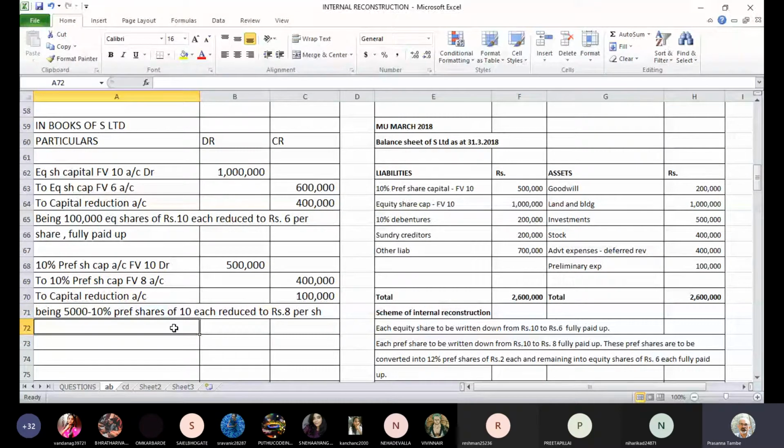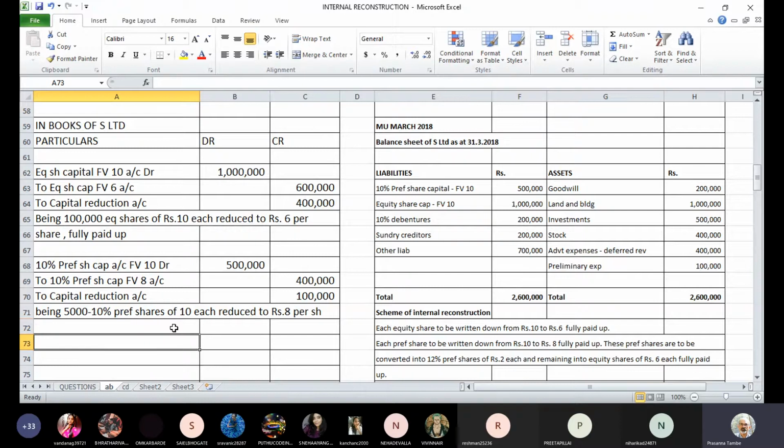Now, after doing this, there is a further change. These shares are now converted into 12% preference shares of rupees 2 each, and the remaining amount into equity shares of 6 each. So whatever is your paid up capital now, 4 lakhs rupees preference share capital, that is further changed to partly 12% preference share capital and partly equity share capital account.